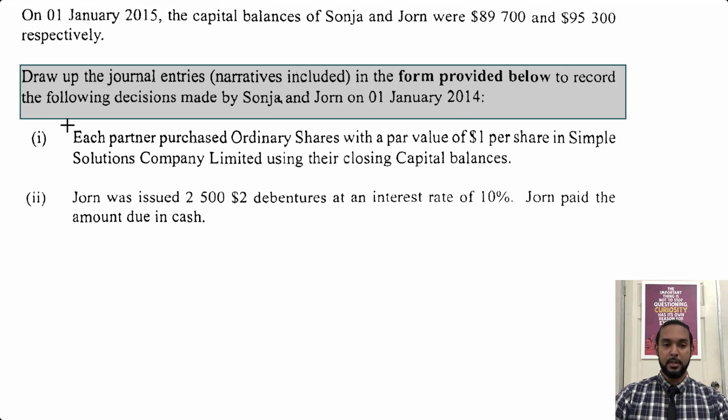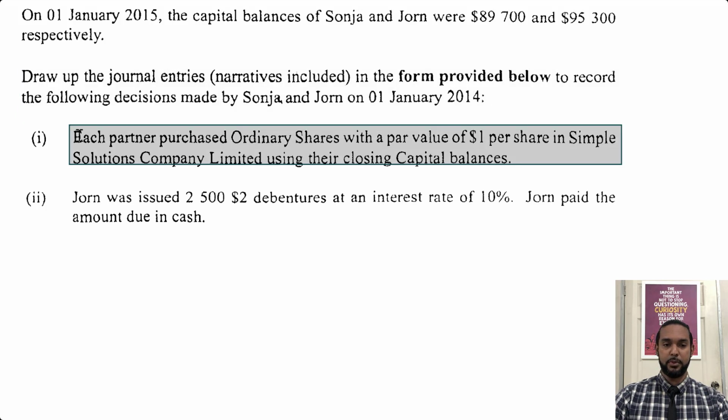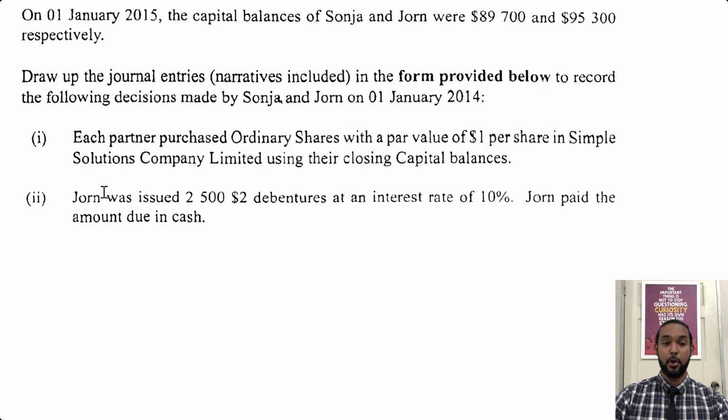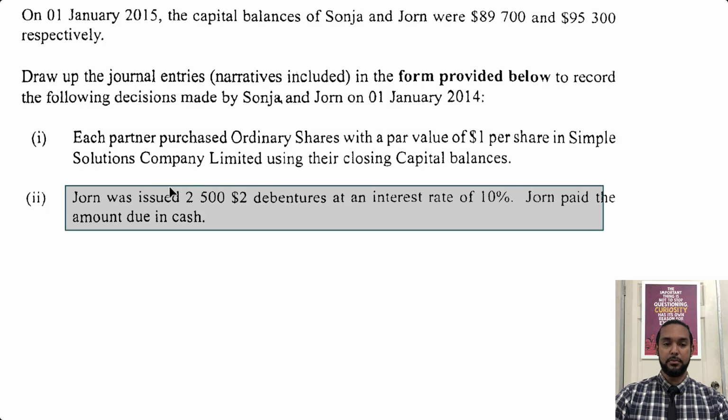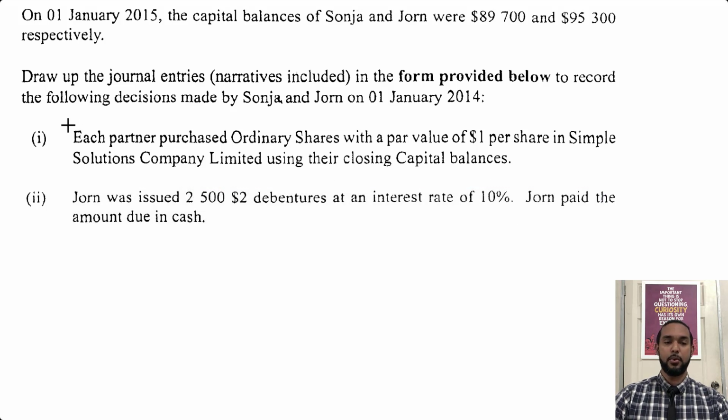All right, cool. Next, what do we do? Each partner purchased ordinary shares with a par value of $1 per share in Simple Solutions Company Limited using their closing capital balances. And then John was issued 2,500 $2 debentures at an interest rate of 10%. John paid the amount due in cash. Okay, let's take one thing at a time.